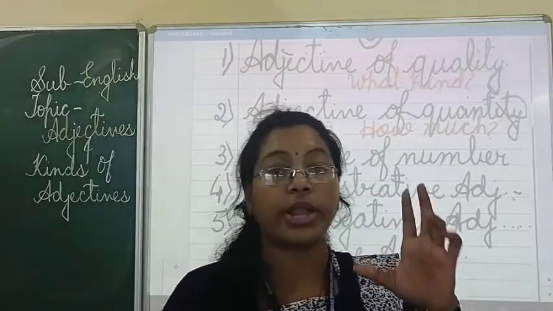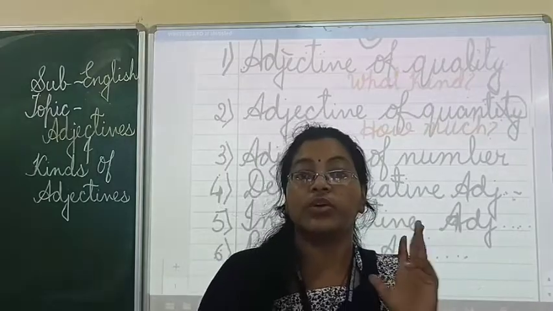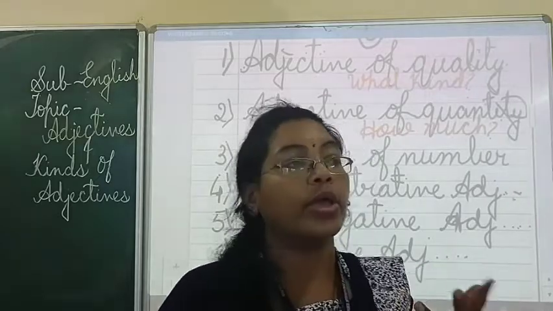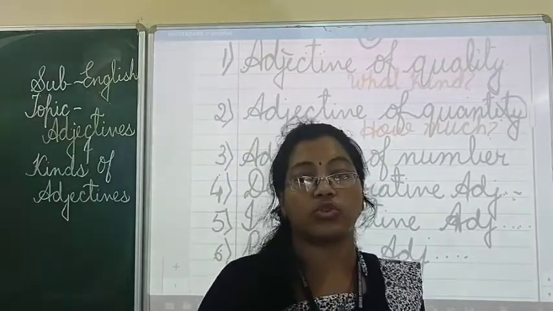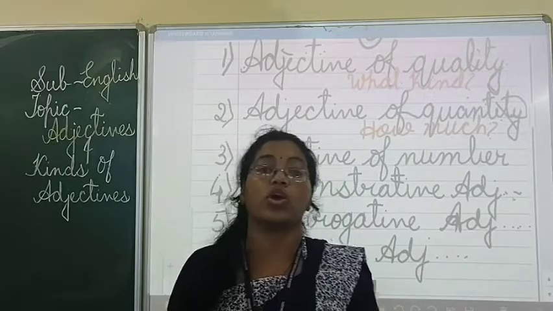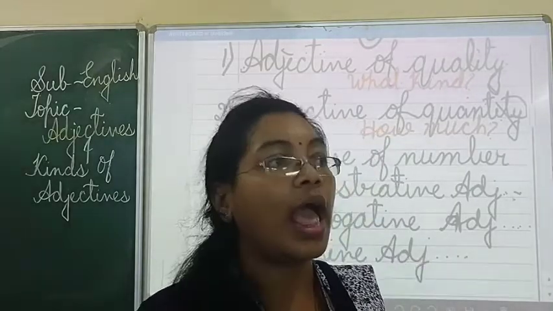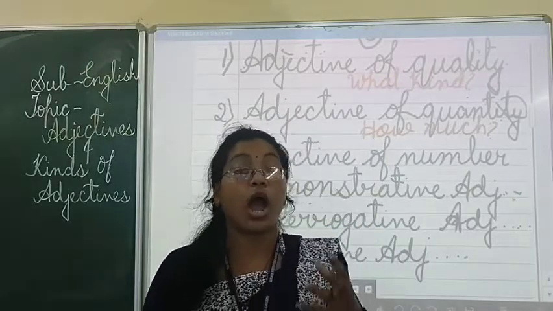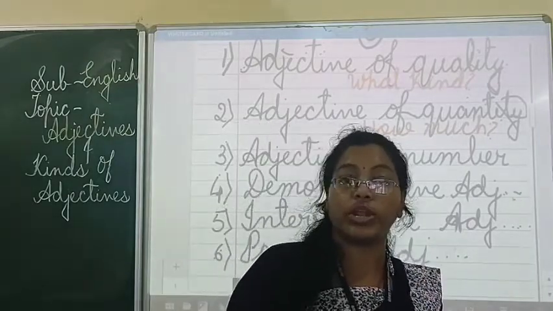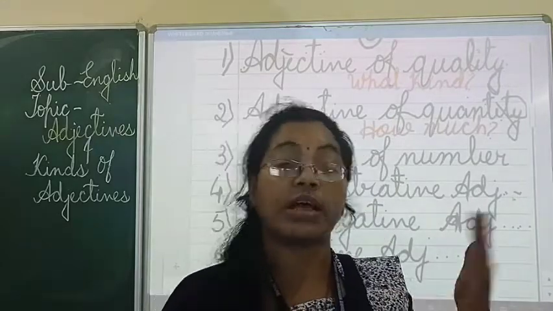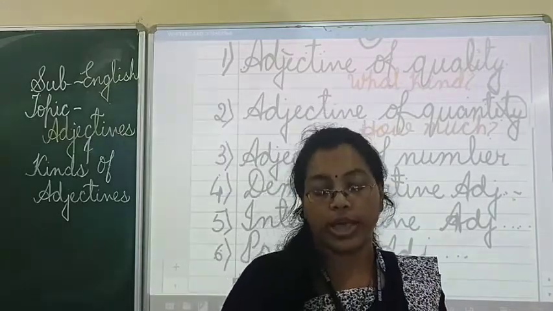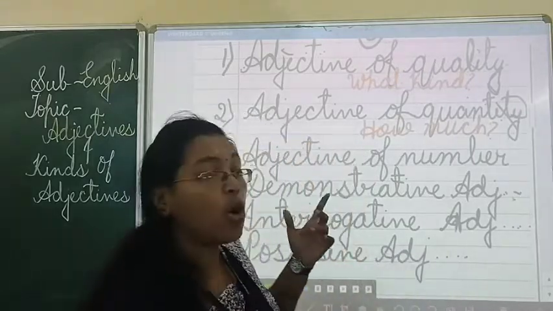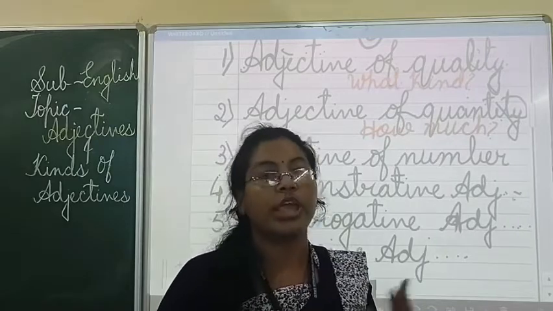It asks you the quantity, whether it is half liter, whether it is 1 liter, how much you are taking. If your mother asks you to go and bring rice from any grocery store, you will ask her how much rice I have to bring. Whether it is 2 kilo, whether it is 3 kilo. So when you are asking about the quantity of anything, it is called a how much question. If you put the question, you get the quantity.